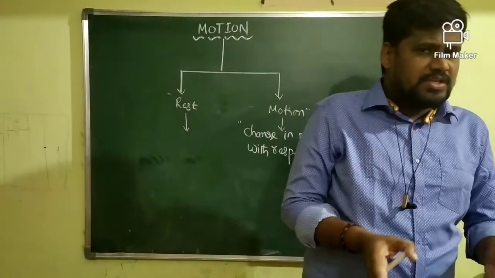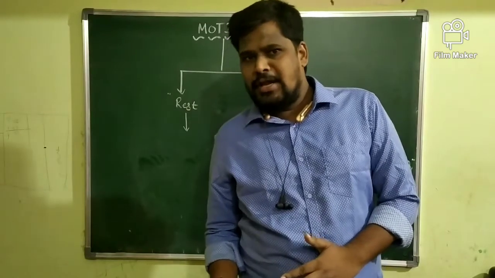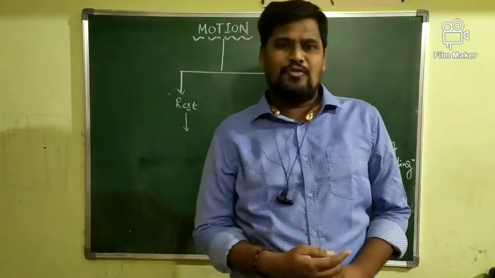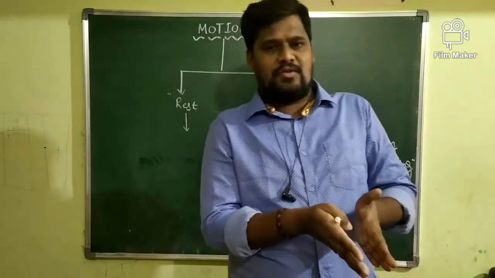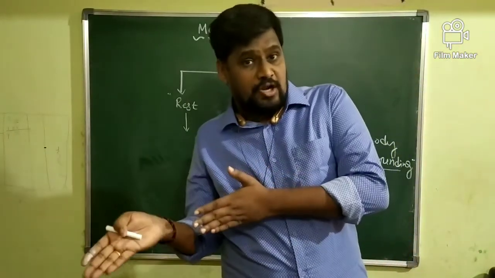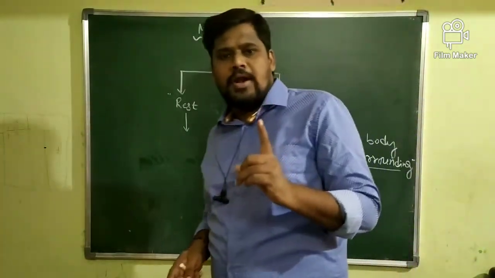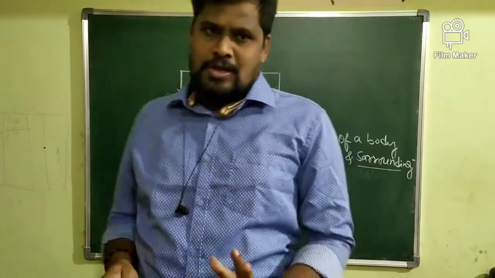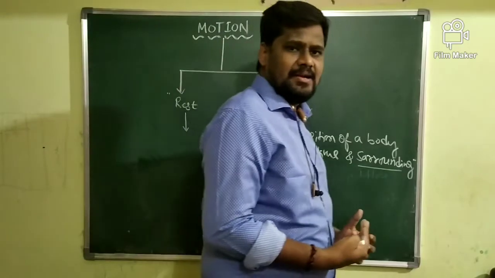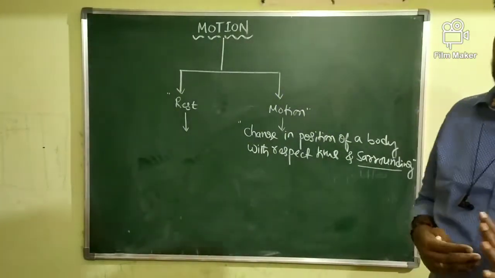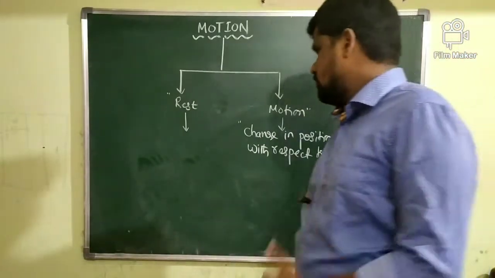The body which appears to be in the state of rest may simultaneously be in the state of motion. It all depends on which reference point you select. Based on the reference point, we decide whether the body is in the state of rest or motion.